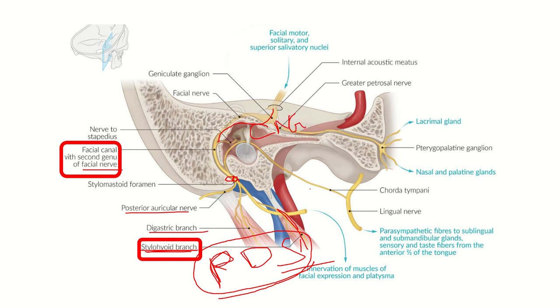Then three other important nerves are present in the facial canal, and the mnemonic is CNG. First C for chorda tympani, here this branch. Then N for nerve to stapedius, and G for greater petrosal nerve. So in the facial canal, three important nerves, mnemonic CNG. When it crosses the stylomastoid foramen, it gives another three branches, PDS, and the five terminal branches are also present.